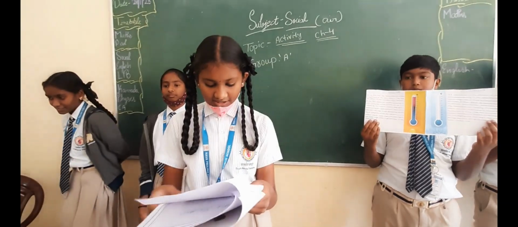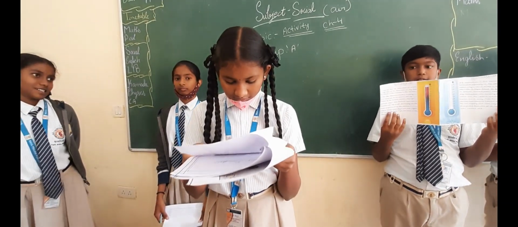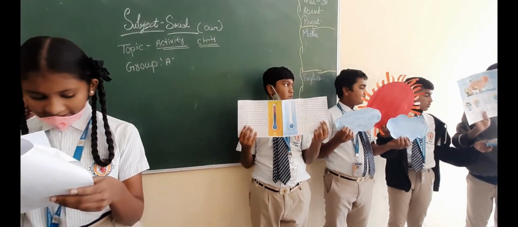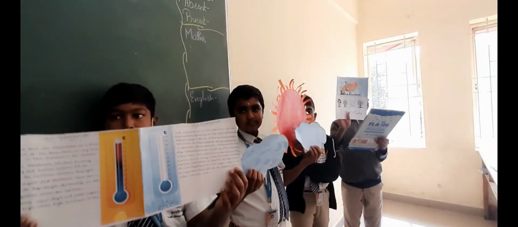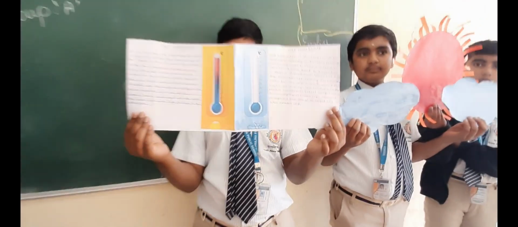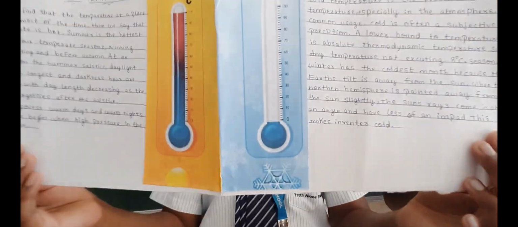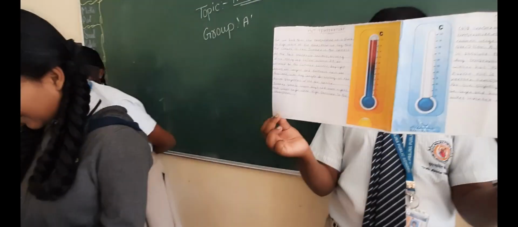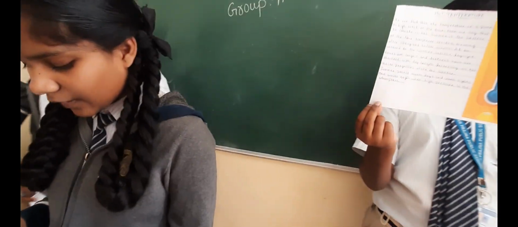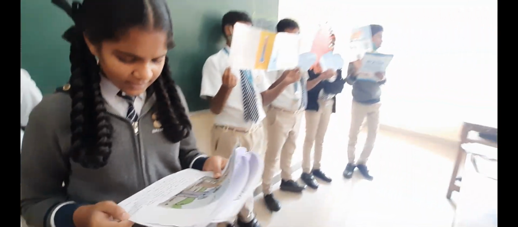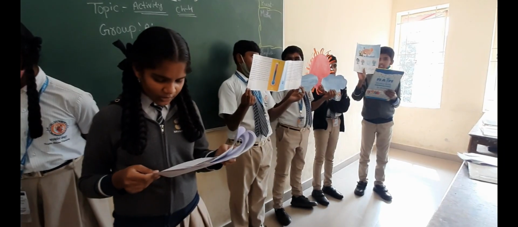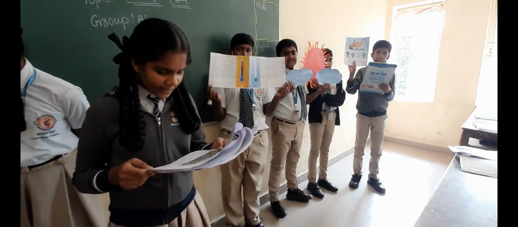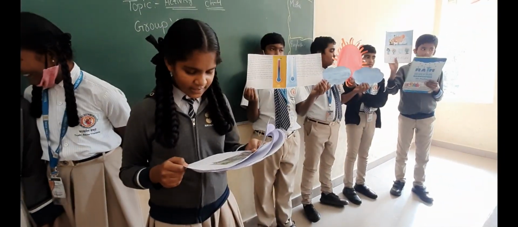Now Chaitanya will be explaining about cold temperature. Cold temperature is the presence of low temperature, especially in the atmosphere. In common usage, cold is often a subjective perception. A lower bound to temperature is absolute zero on the thermodynamic temperature scale. Any temperature not exceeding 8 degrees Celsius is considered cold.